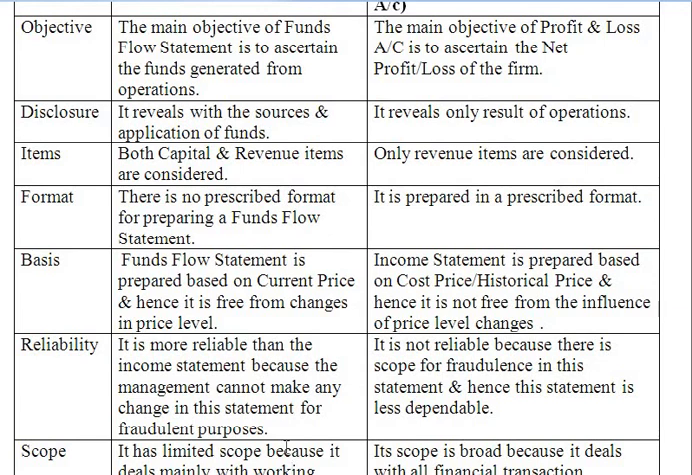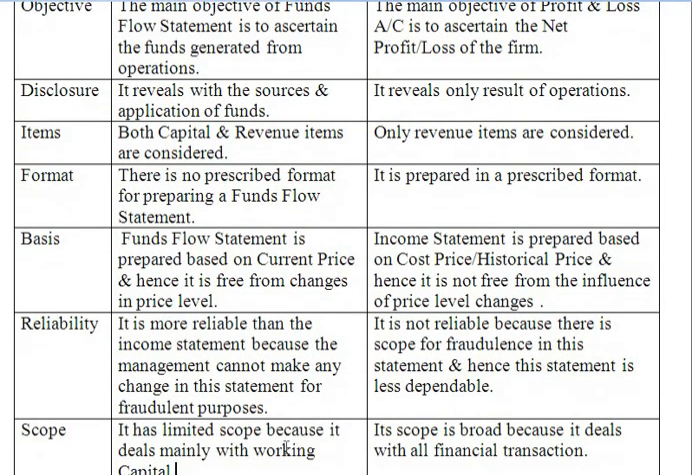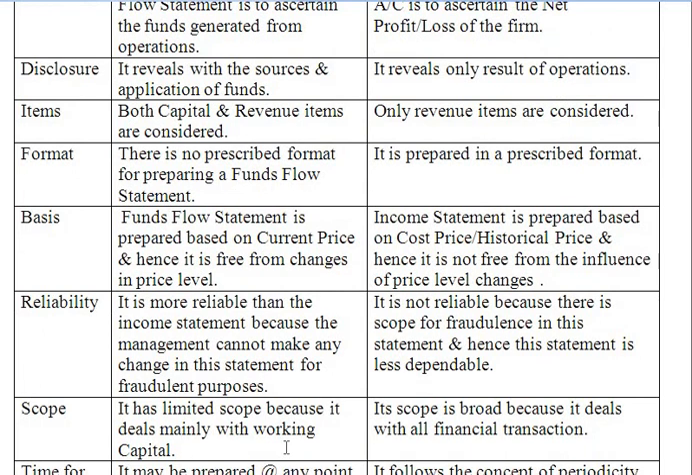The next point of difference is scope. The funds flow statement has limited scope because it deals mainly with working capital, and this statement is used only by management, as I said, in their decision making policy. Whereas the income statement has broad scope because it deals with all financial transactions.